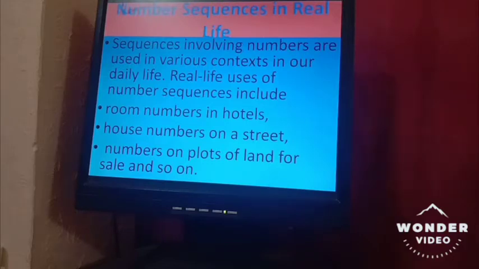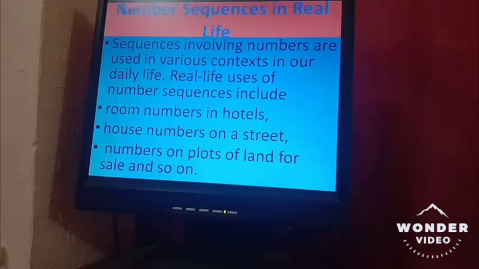Then house numbers on a street. If we have to go to anyone's home, we can easily find their home because a serial number is written on every house. So house numbers on a street are a very good example of number sequence in our daily life. Then numbers on plots of land for sale and so on.